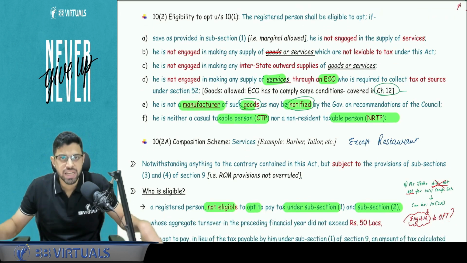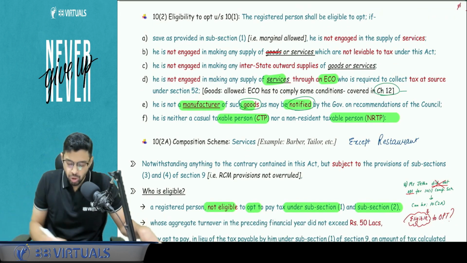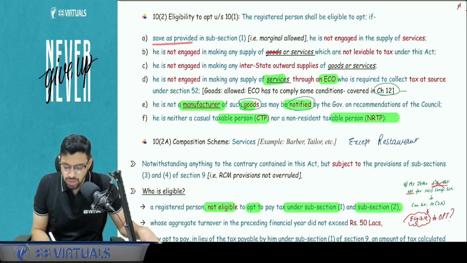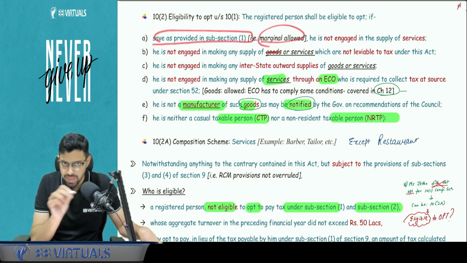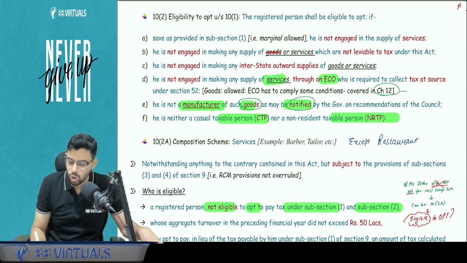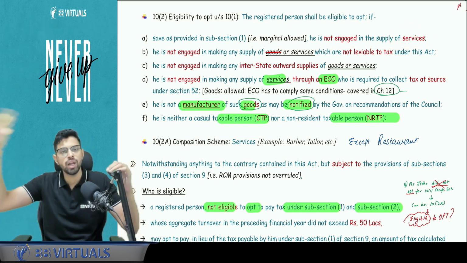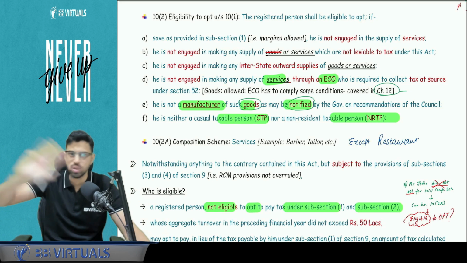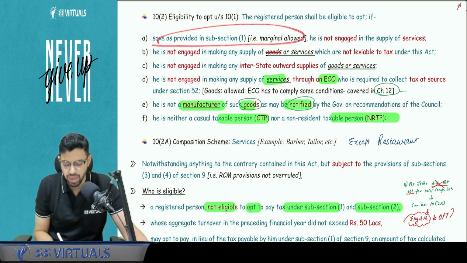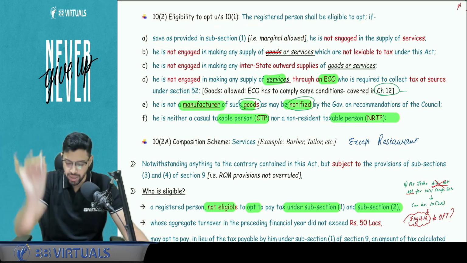Now, 10.2 talks about the conditions with respect to 10.1. Sub clause A says that save as otherwise provided in subsection 1, that is the marginal services limit, apart from that, you are not allowed to do any kind of services, because if you are doing services, then a 10.2A or 10.1 confusion arises. So no services are allowed except the one we have permitted. So the marginal limit you can do, beyond that not possible.